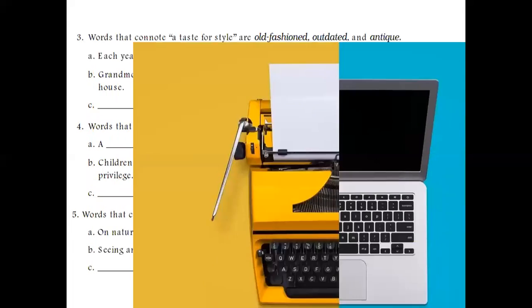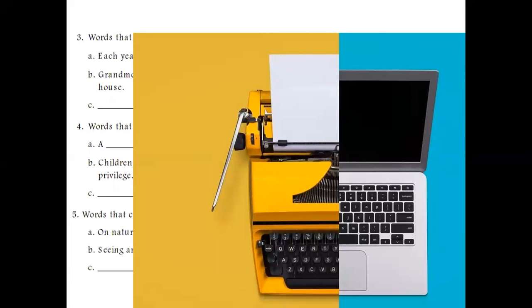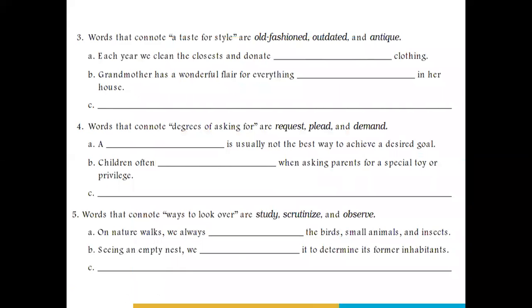Or I can give you one more picture to make you understand. There is a typewriter on one hand, and then there is a laptop on the other. In the same picture, they have merged them, so you can see how one technology is replaced by the other. So outdated is something that is no longer in use at all.